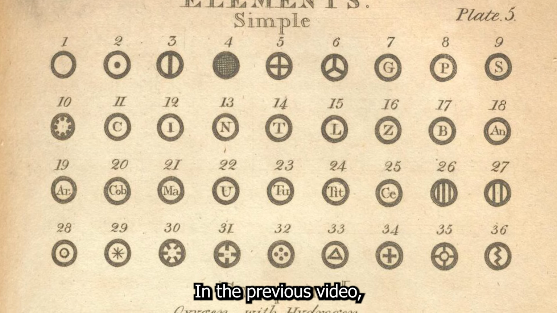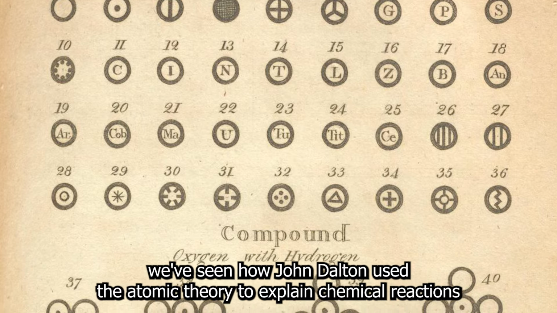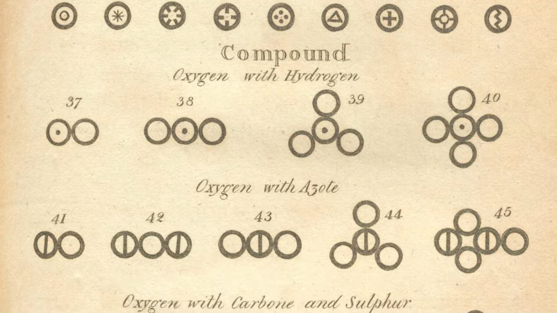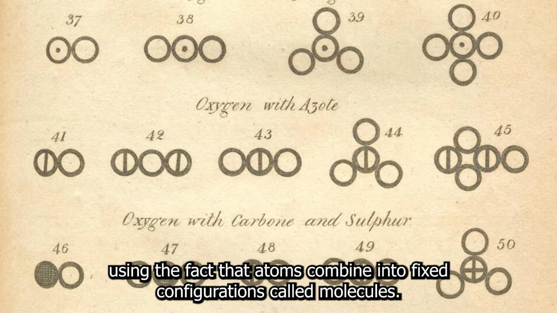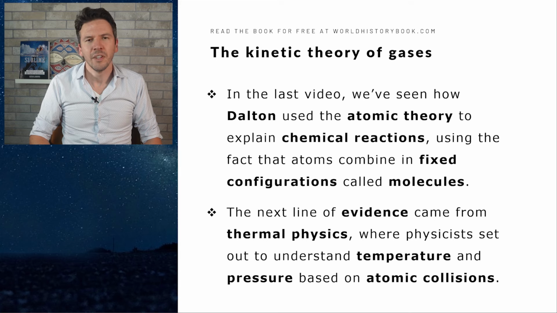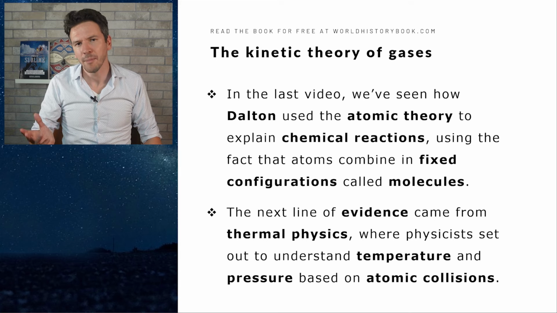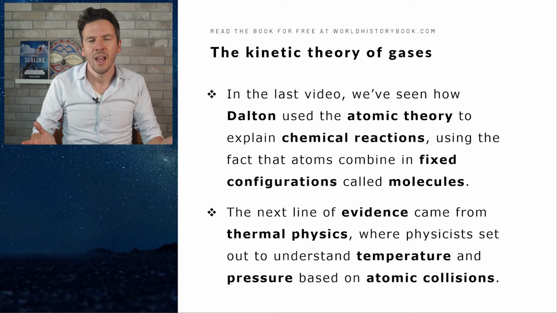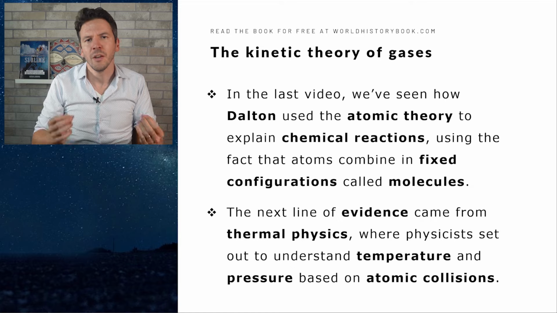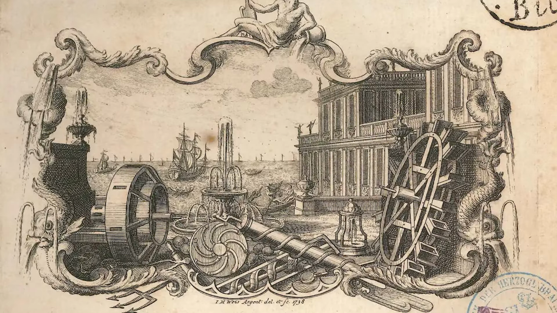Let's start. In the previous video, we've seen how John Dalton used the atomic theory to explain chemical reactions, using the fact that atoms combine into fixed configurations called molecules. The next line of evidence came not from chemists but from physicists, and more specifically from thermal physics, where physicists set out to understand temperature and pressure based on atomic collisions.